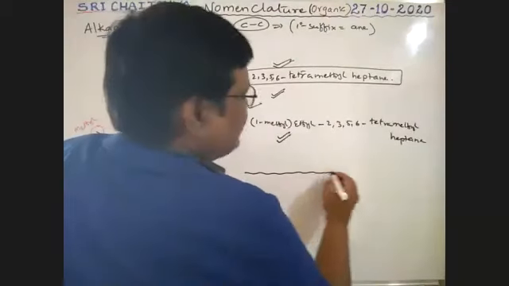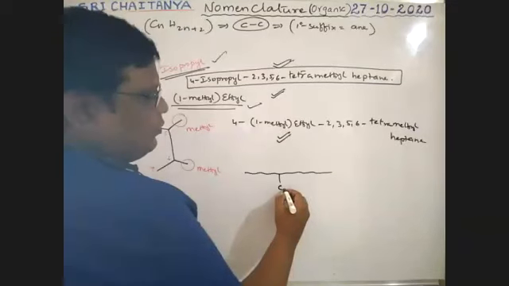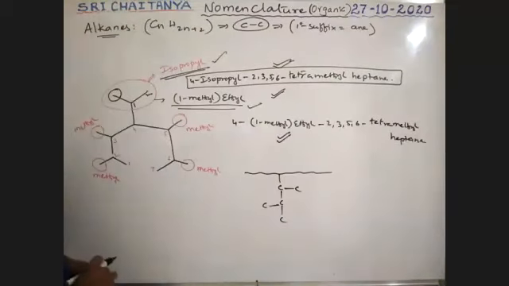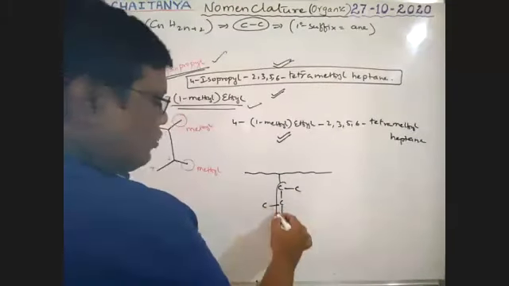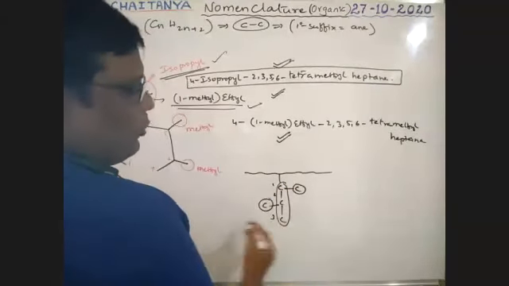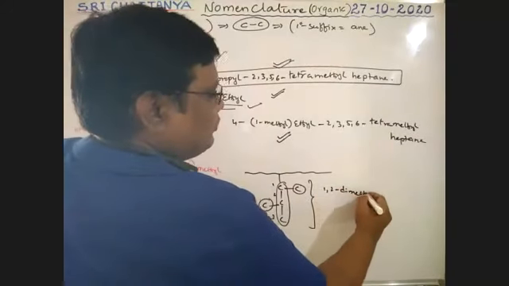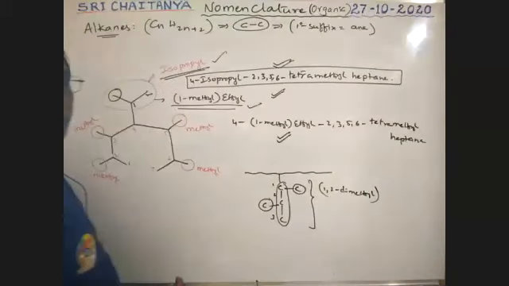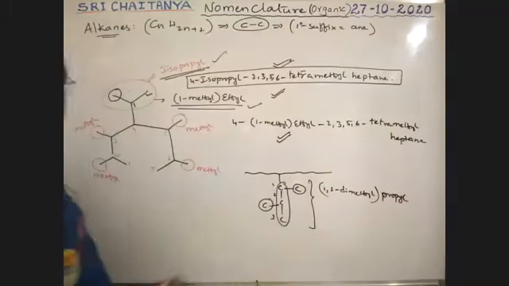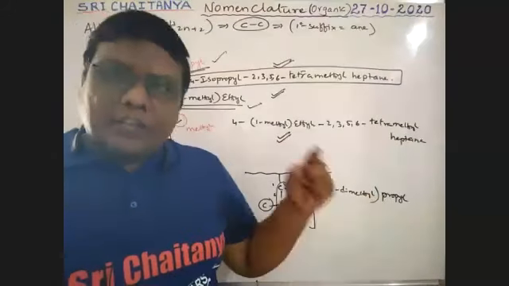See boys, see here. For example, it is the longest chain. This is the substituent, boys. So now it is 1, 2, 3 propyl. 1-methyl, 2-methyl. What is the name of this group? That is 1,2-dimethyl propyl. Actually, that is propyl, so this is the name of this substituent, boys.